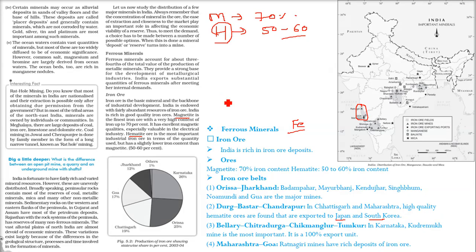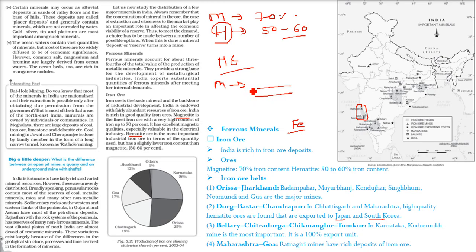Now one more thing I need to tell you, there is something called rat hole mining. Most of the minerals are nationalized, under the control of the Indian government. But in northeastern states, certain minerals are owned by certain individuals or sometimes communities. In Meghalaya, there are large deposits of coal, iron ore, limestone and dolomite.